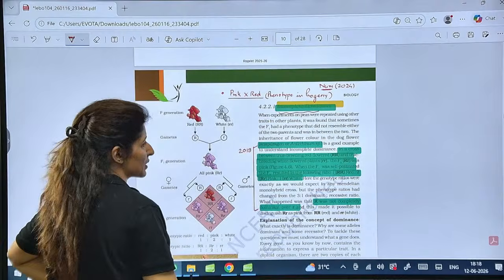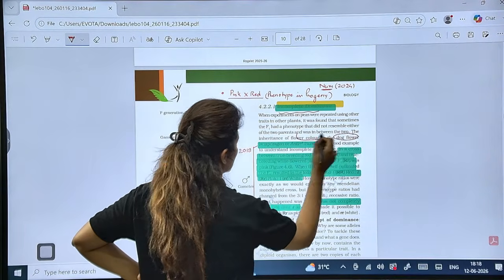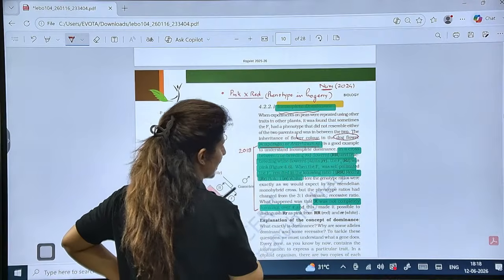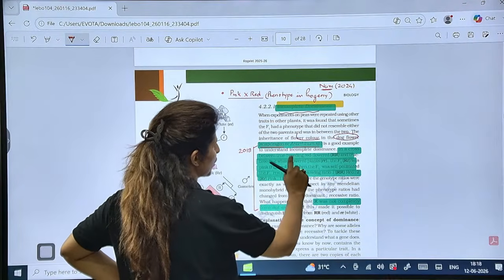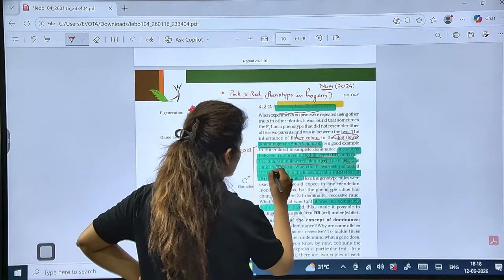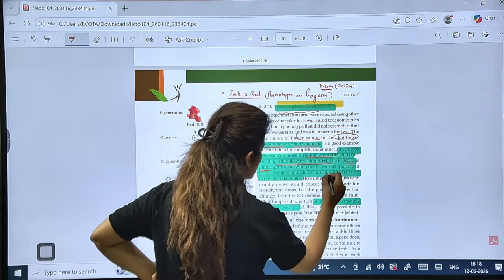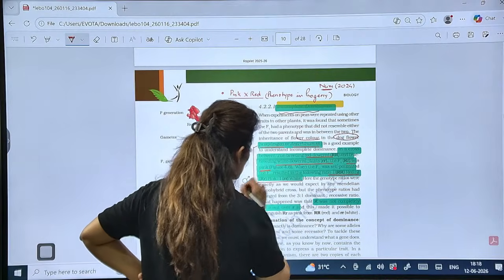What are the examples of incomplete dominance? Flower color in dog flower, also known as snapdragon or antirrhinum. So a cross between true breeding red flower and true breeding white flower, F1 gives pink, and when F1 was self-pollinated, in F2 generation there was this ratio 1:2:1.